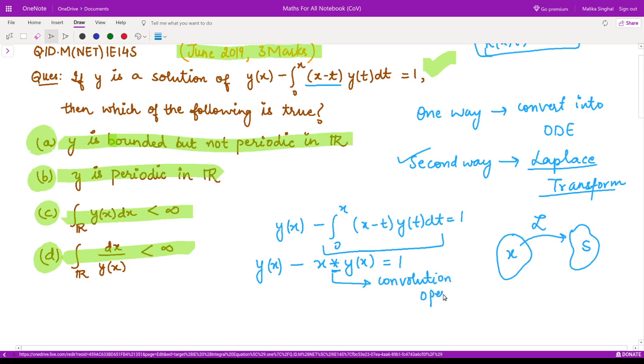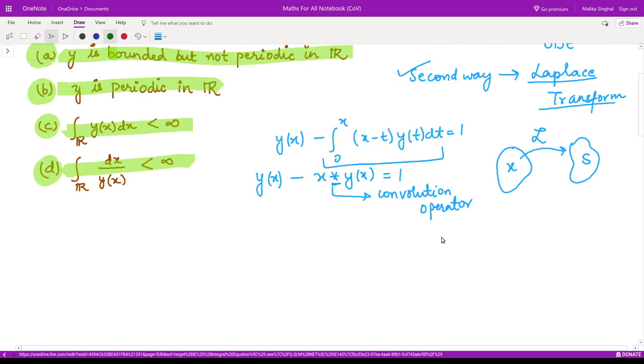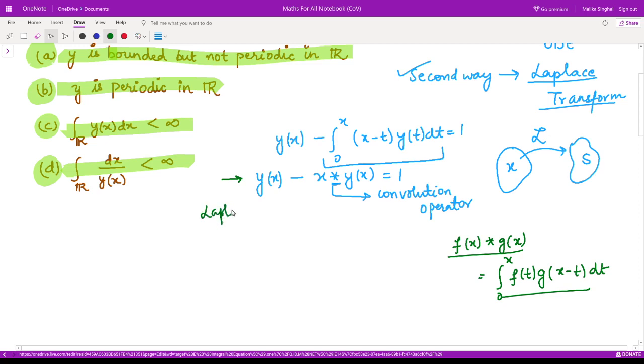And what is the definition for that? I've already told this in the previous videos, but for the sake of completeness, let's have a look. Any function f(x) convolved with another function g(x) is simply equal to the integral from 0 to x of f(t), the first function as it is but with the variable changed from x to t, multiplied by g(x minus t) dt. So this is equal to this thing by definition, and our equation becomes this kind. So we can now apply the Laplace transform on both sides.